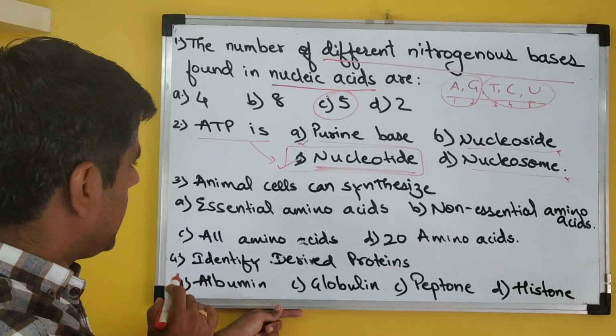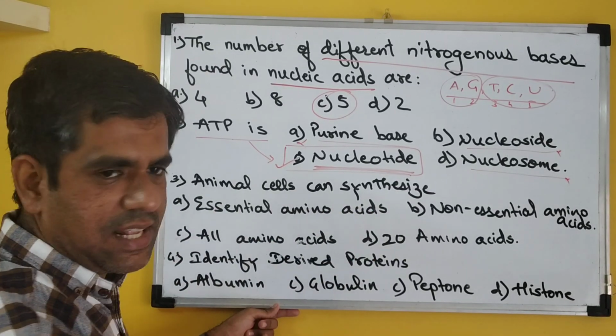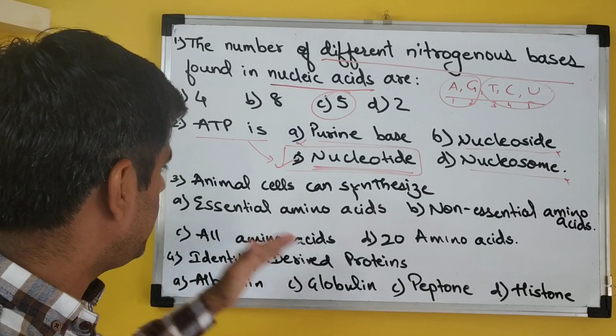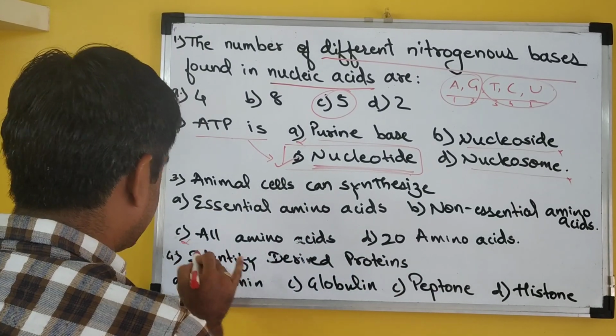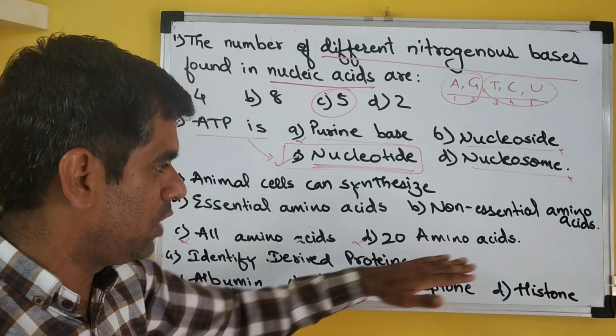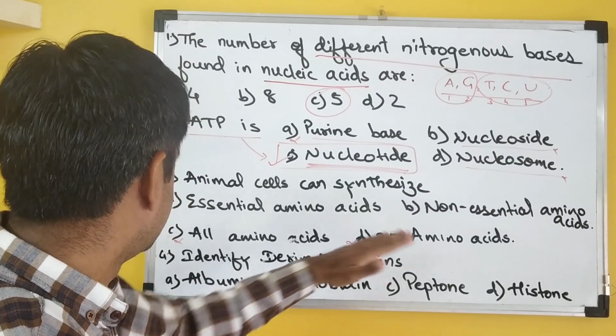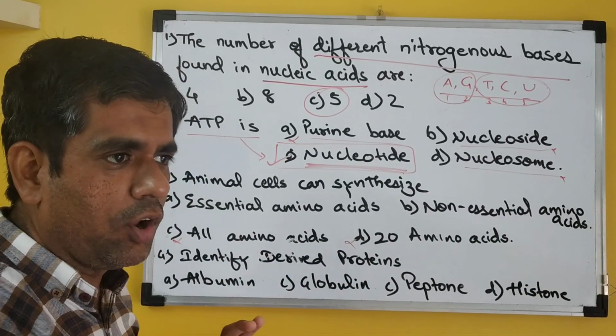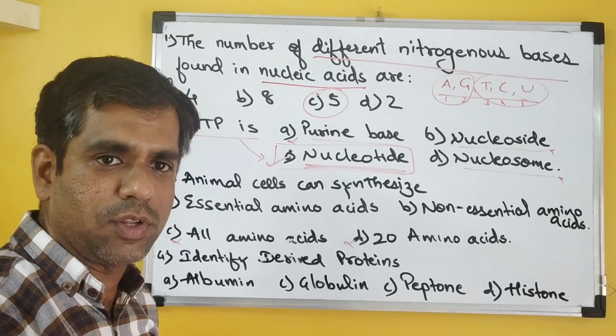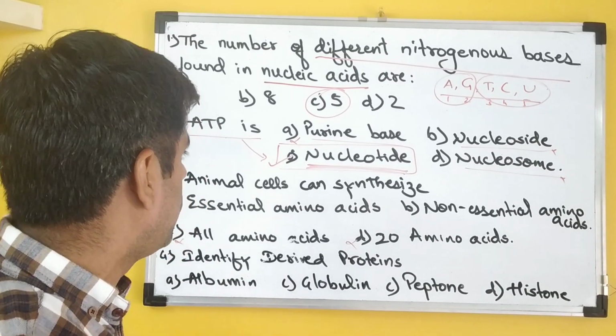Third question reads as animal cells can synthesize. So we know that as far as amino acids are concerned, animal cells cannot synthesize all amino acids. So we know naturally occurring 20 different amino acids. So all is not the answer. Only certain plants and most of the bacteria, they can synthesize all of them.